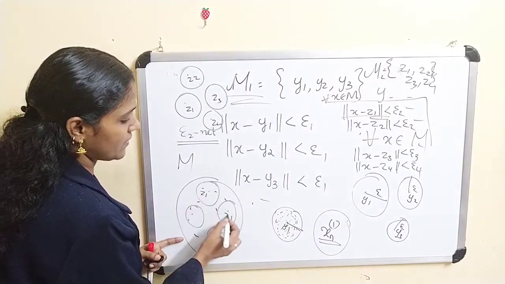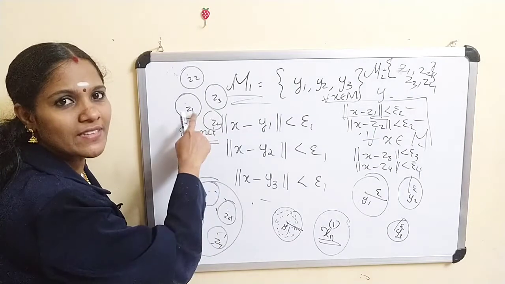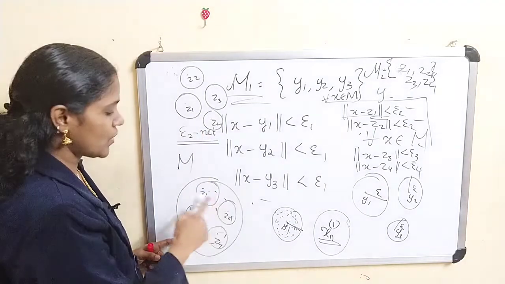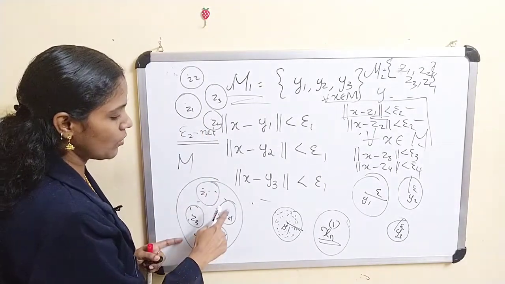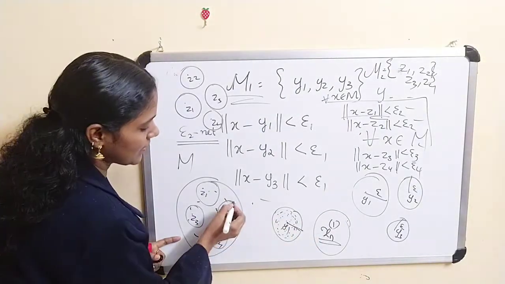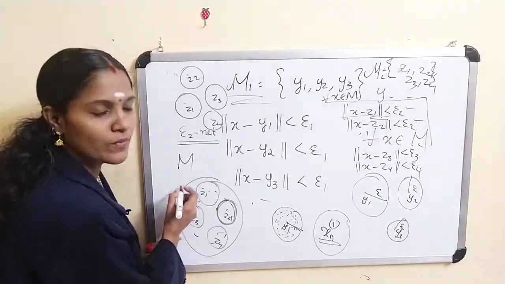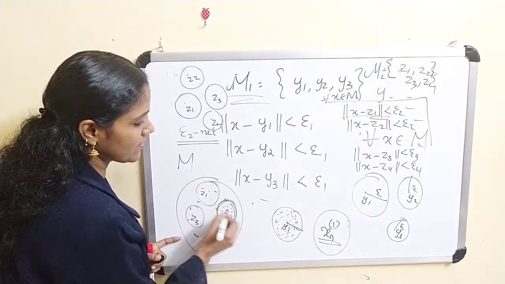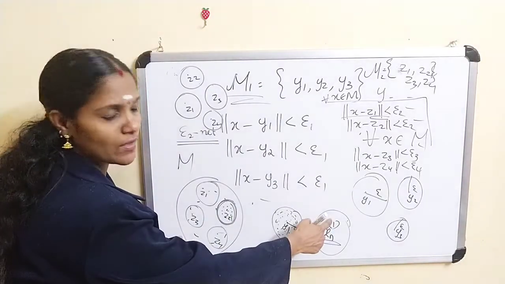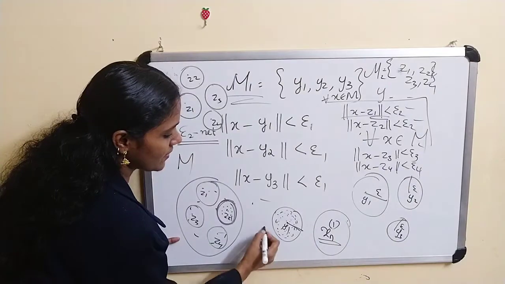Some z1, z2, z3, z4. And clearly these sequences are infinite sequences. Therefore clearly there exists some ball that contains infinitely many members of this sequence. Let it be z2, let it be this ball, and this contains infinitely many members of this sequence xn1. We denote that sequence as xn2.